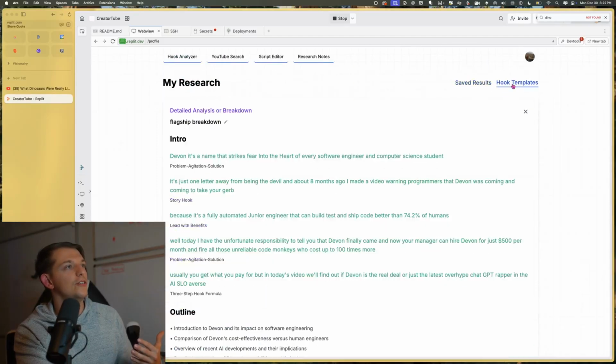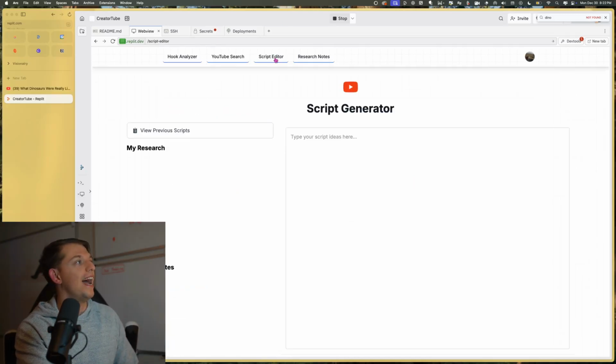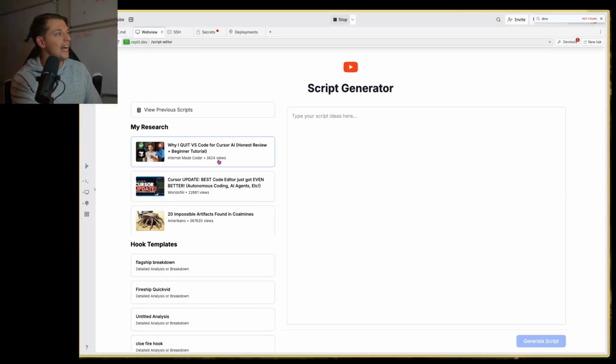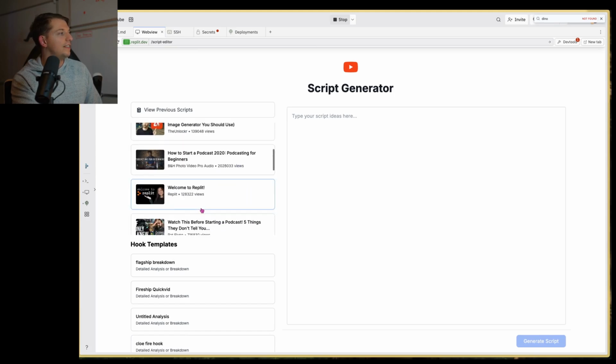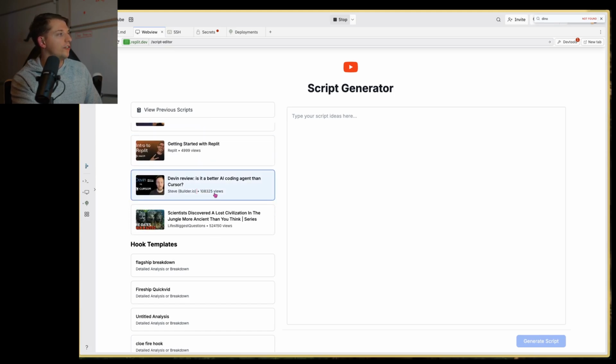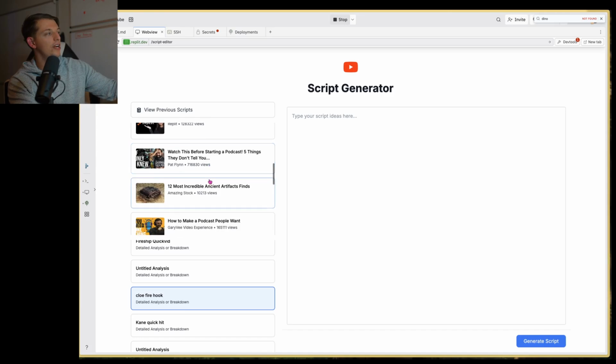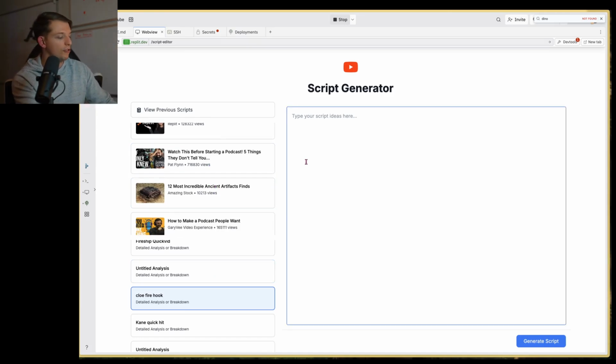We can also save all of the hook templates. Then I added this feature. Remember, this is all within an hour. We added this script editor, which allows me to select all the things about, let's just say, Cursor. We can choose whatever research we wanted. We selected what research we wanted, and now we can create a script.